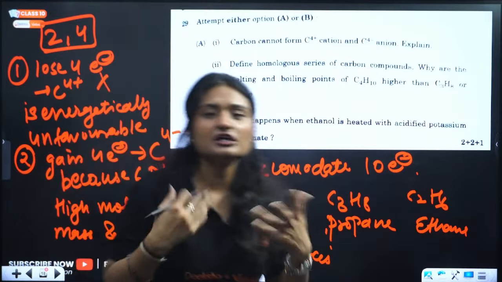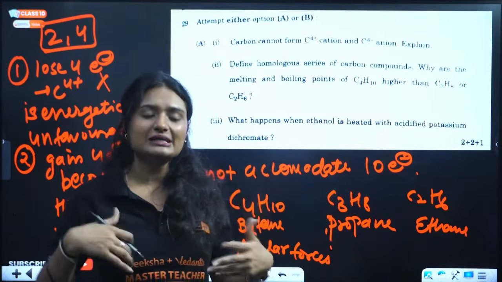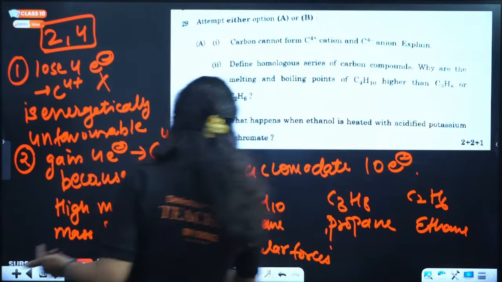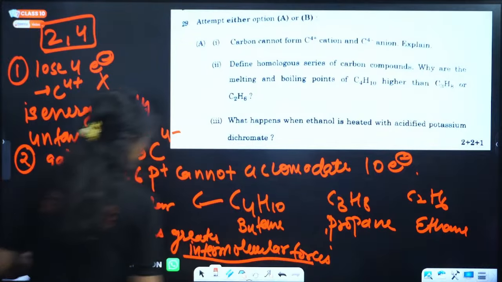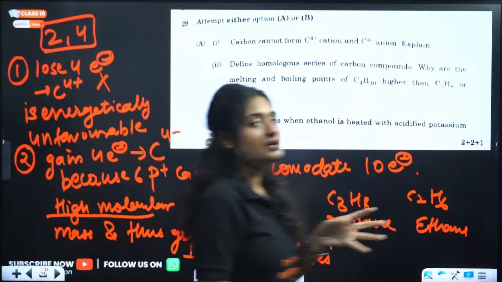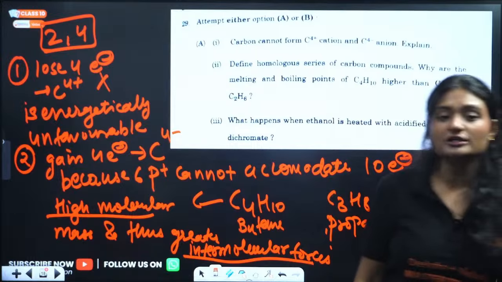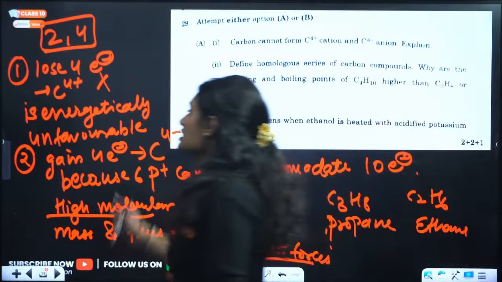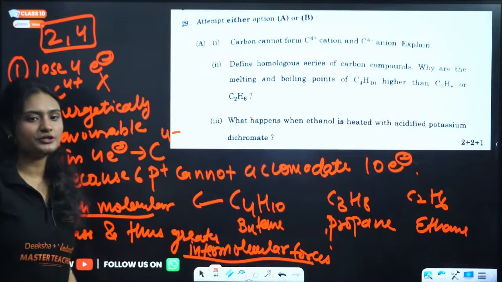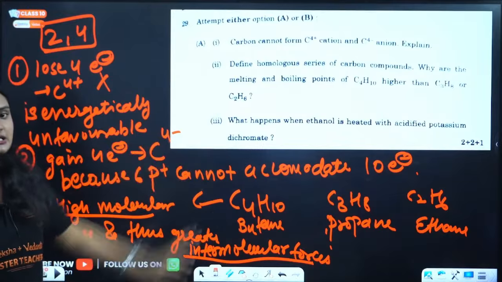It will be difficult to break these intermolecular forces, right? So that's why the melting point and boiling point are high. Why? Because of the increased molecular mass, they have strong intermolecular forces. Okay, these are the keywords. If you have written them in your answers, you are going to score full marks in these questions also.